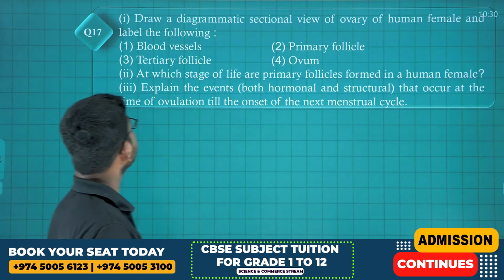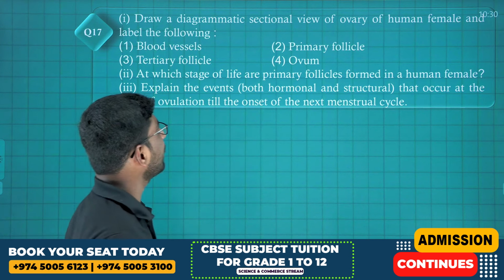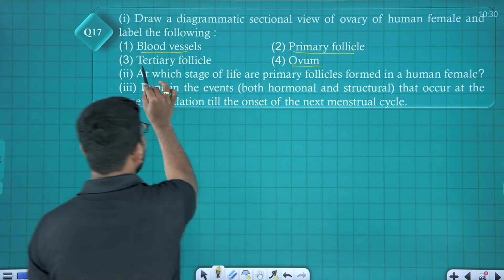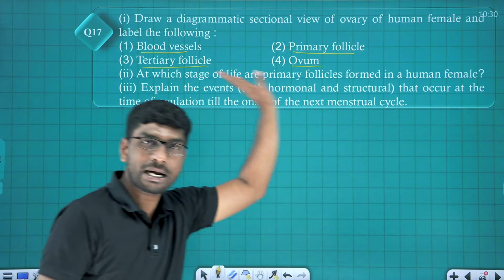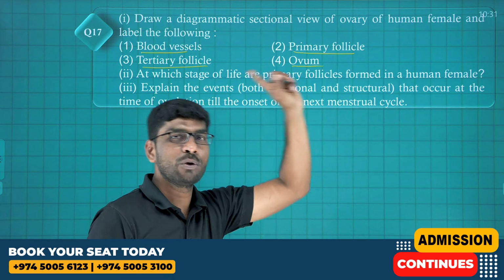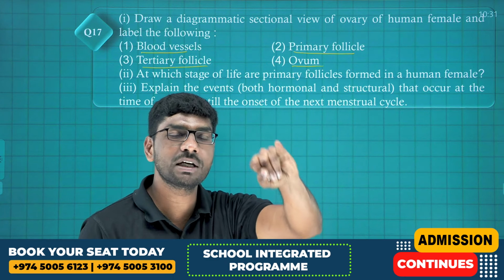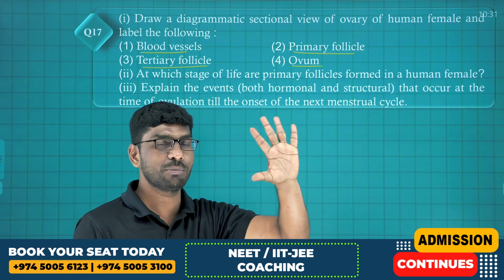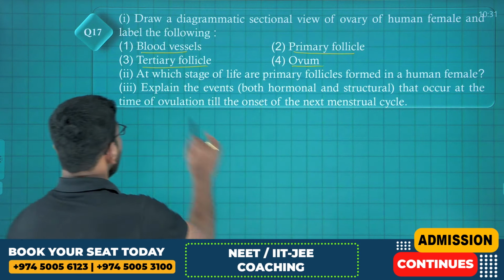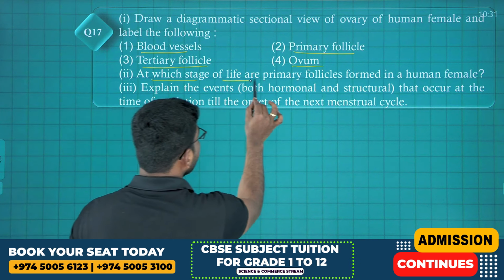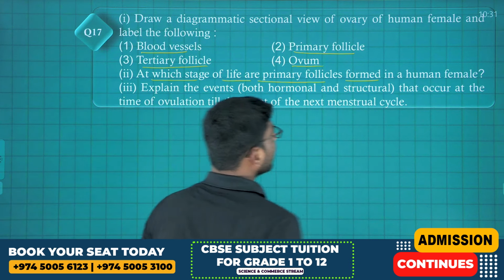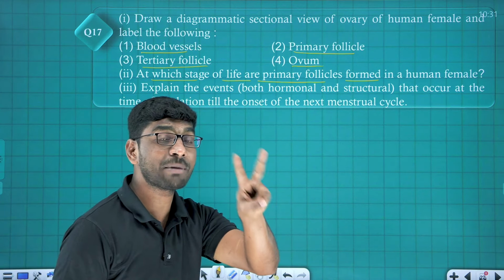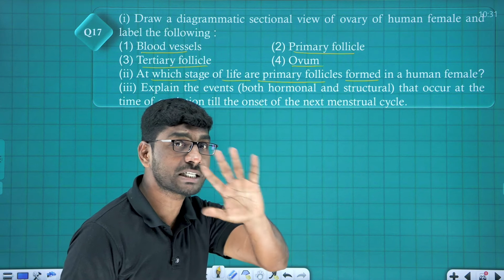Look at the next question. Draw a diagrammatic sectional view of the ovary with blood vessels, primary follicle, secondary follicle and tertiary follicle. This diagram you have to practice. This diagram is given in NCERT. You have to practice the diagram with primary follicle, secondary follicle, tertiary follicle, Graafian follicle and ovulation process. Clear? Now, at which stage of life are primary follicles formed in the human female? Embryonal stage. 2 million primary follicles in each ovary in the embryonal stage, I said.